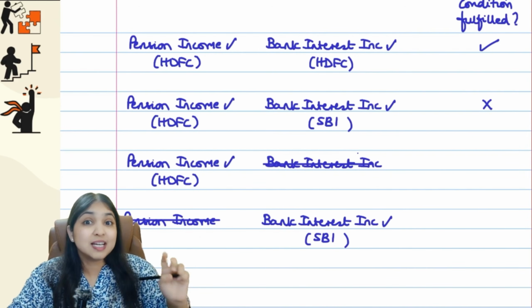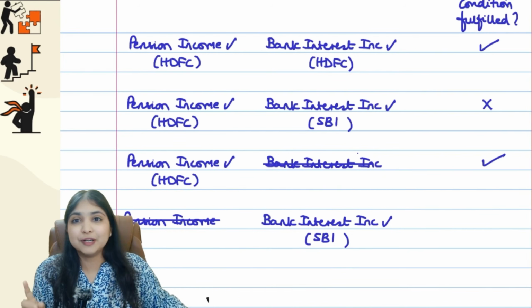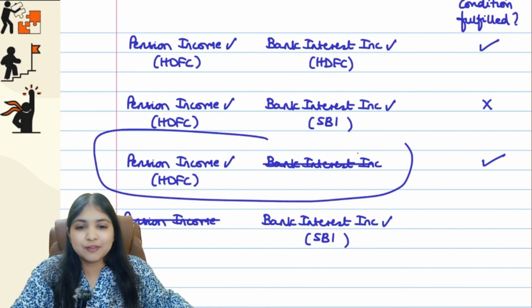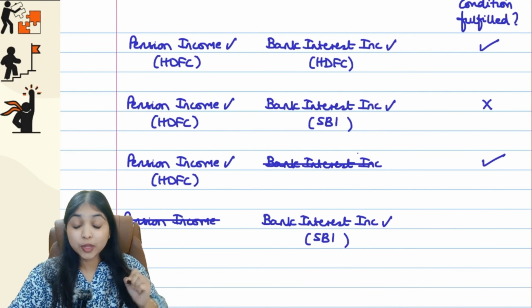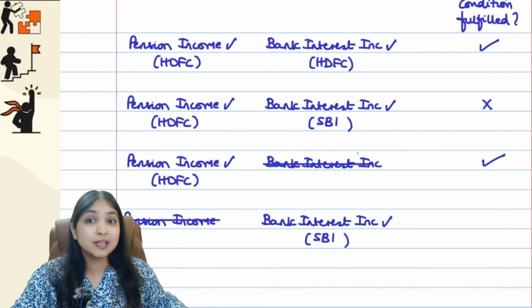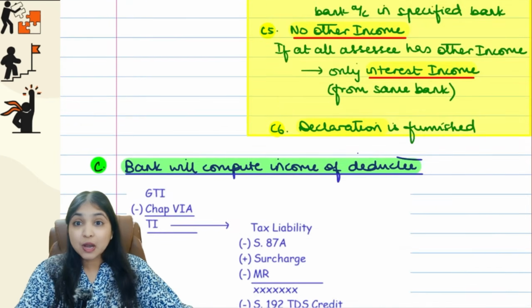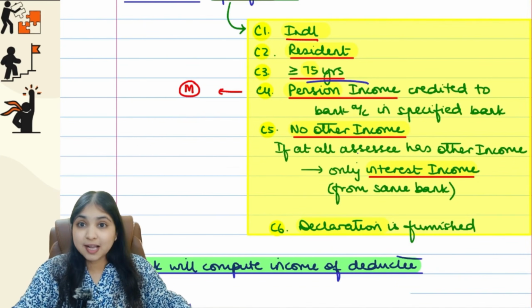Having bank interest income is not mandatory. I don't have the bank interest income. It's fine. Conditions are fulfilled. Got it? This is where you would have gotten the real clarity. Okay guys, then I don't even have pension income, but I'm having bank interest income. Will the conditions be fulfilled? Of course not, because having pension income is mandatory. Now you understood, guys. So having pension income is mandatory.